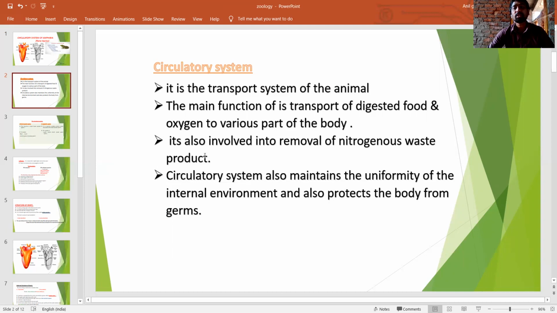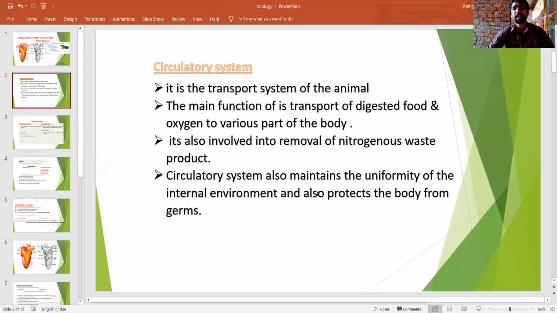It is also involved in the removal of nitrogenous waste products. What are the nitrogenous waste products? They are urea, uric acid, ammonia, like that. Blood transports the nitrogenous waste to excretory organs like kidneys, skin, and lungs. The circulatory system also maintains homeostasis,